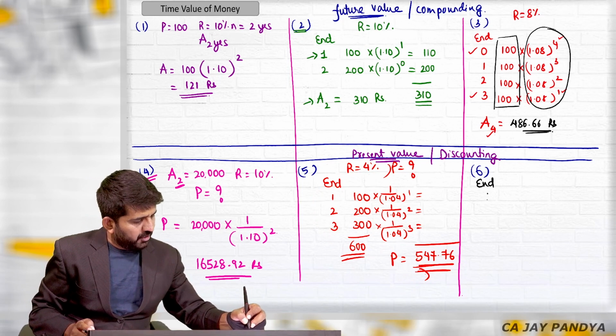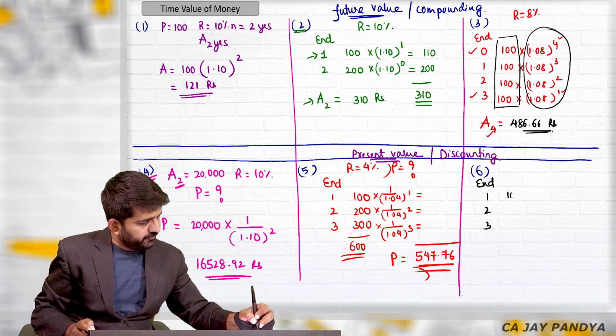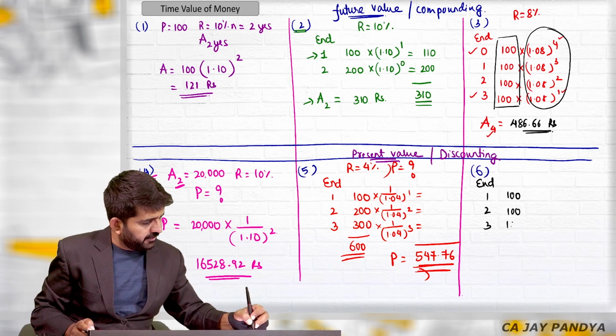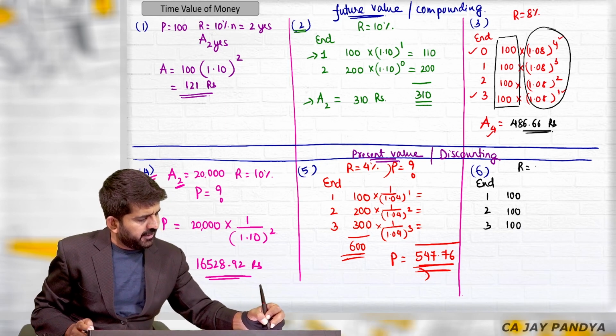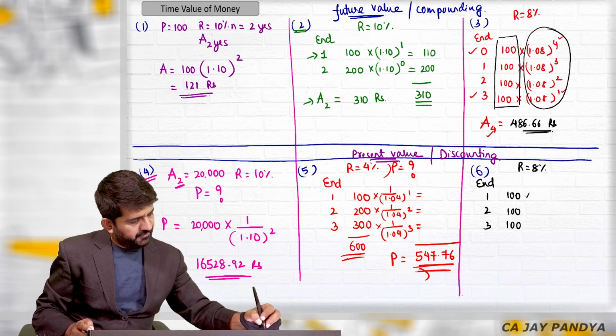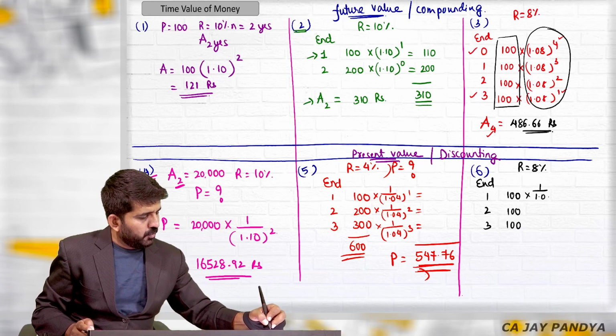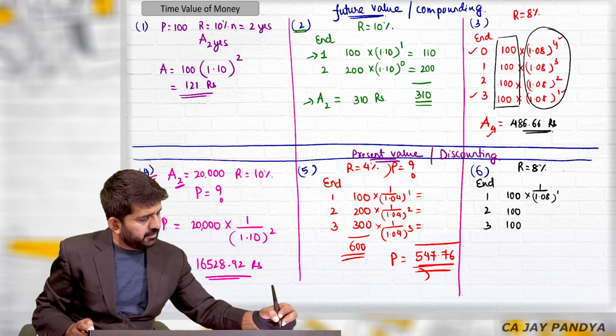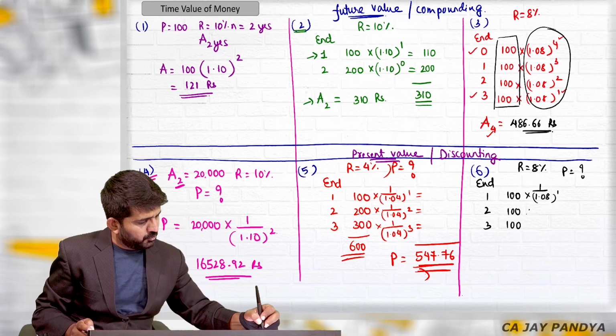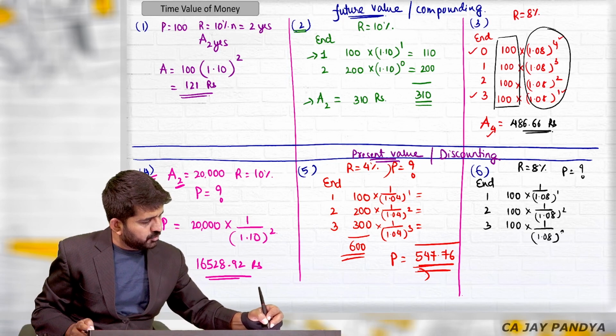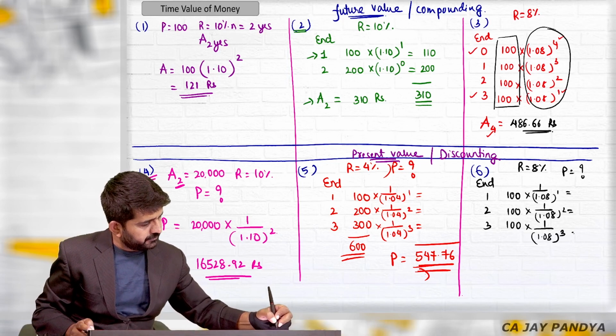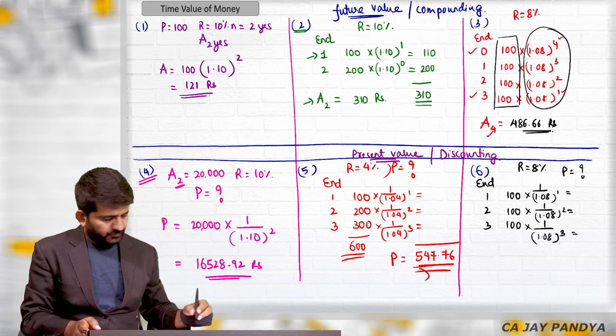At the end of 1, 2 and 3, the amount is 100, 100, 100. Rate of interest is 8%. Find out the present value. 1 divided by 1.08 raised to 1. I want to find out present value and not future value. 1 divided by 1.08 raised to 2. 1 divided by 1.08 raised to 3.